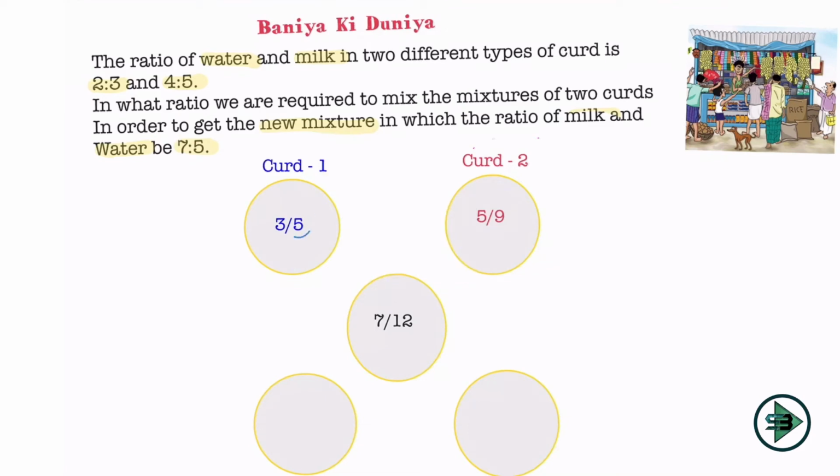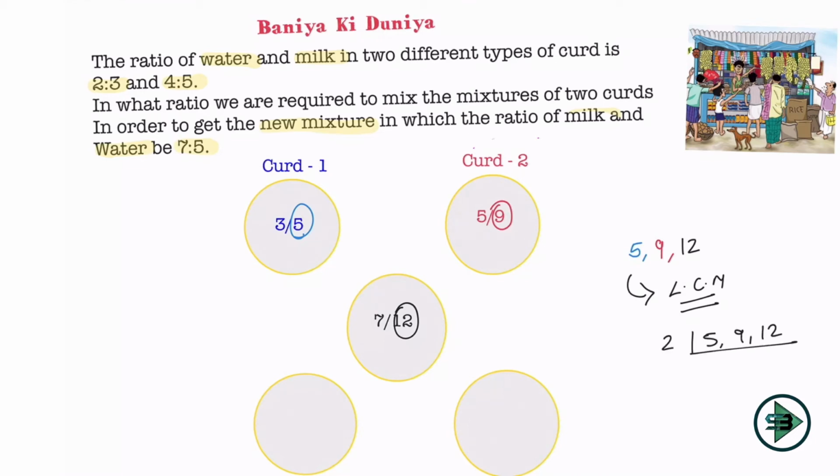Now what else can I do with this? The only problem here is that the ratios are different. One has a denominator of 5, one a denominator of 9 and one a denominator of 12. So what will I do? To make the calculation easier, I'll make all 3 denominators the same, because then when I subtract, the subtraction will be easier. So how will I make them the same? I'll take the LCM of 5, 9 and 12. So what is the LCM of 5, 9 and 12?